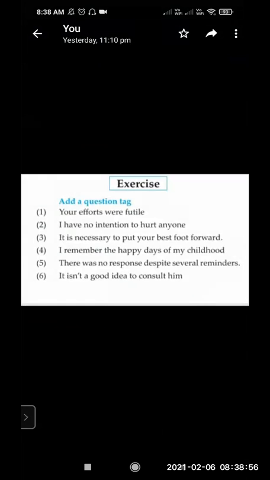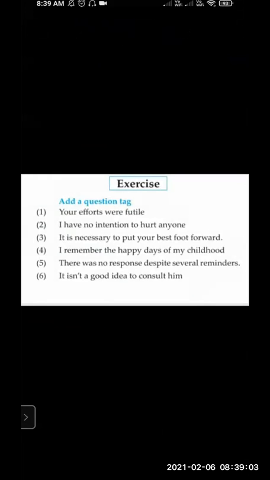Your efforts were futile. I have no intention to hurt anyone. I remember it is necessary to put your best foot forward. I remember the happy days of my childhood. There was no response despite several reminders. It isn't a good idea to consult him. These are the 6 sentences to which we have to add a question tag. We'll go one by one.